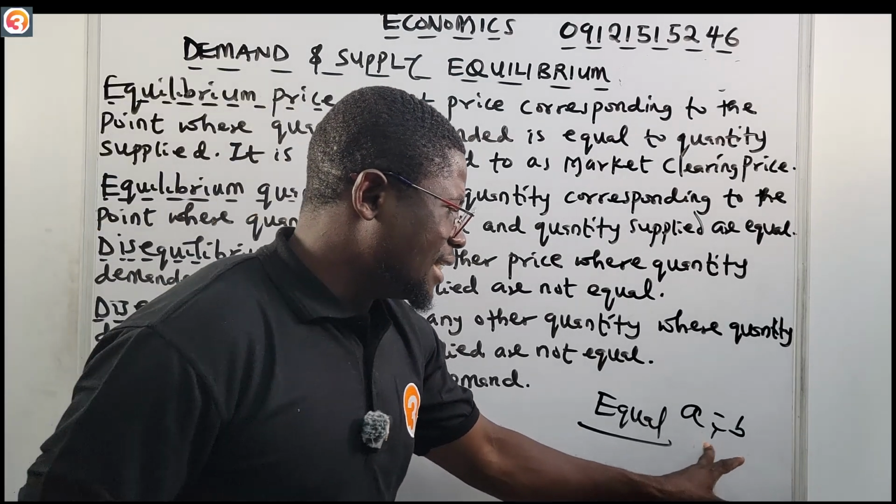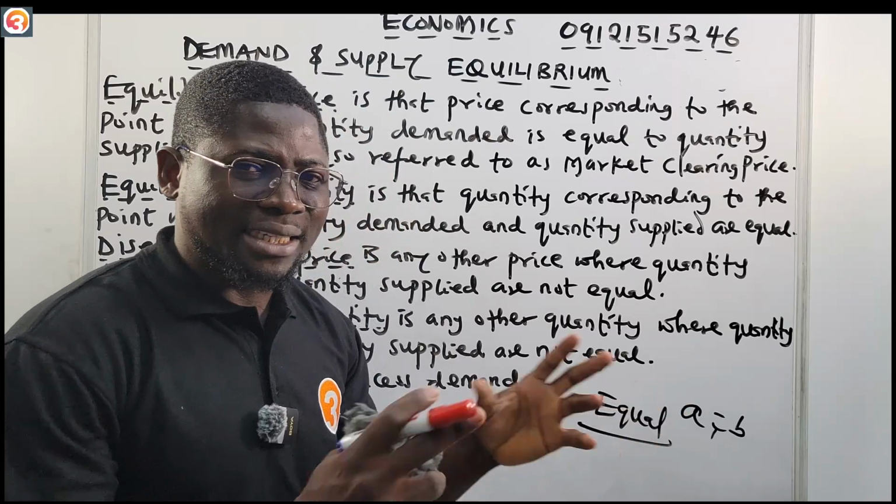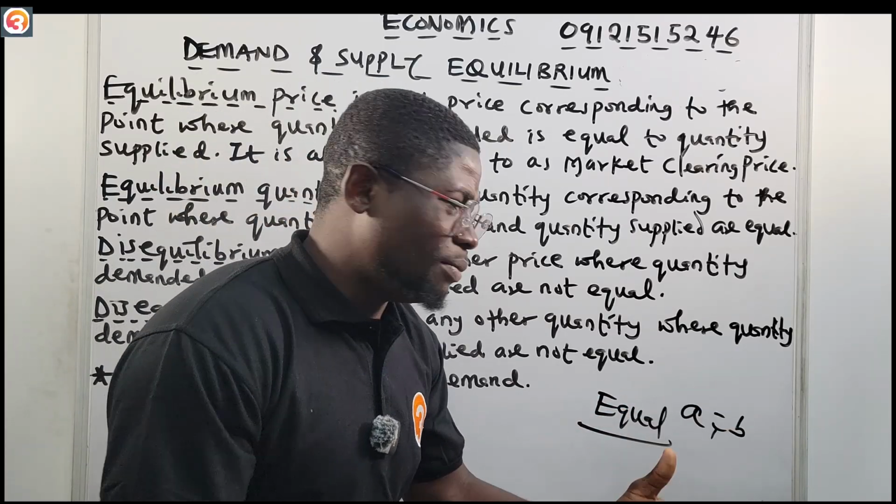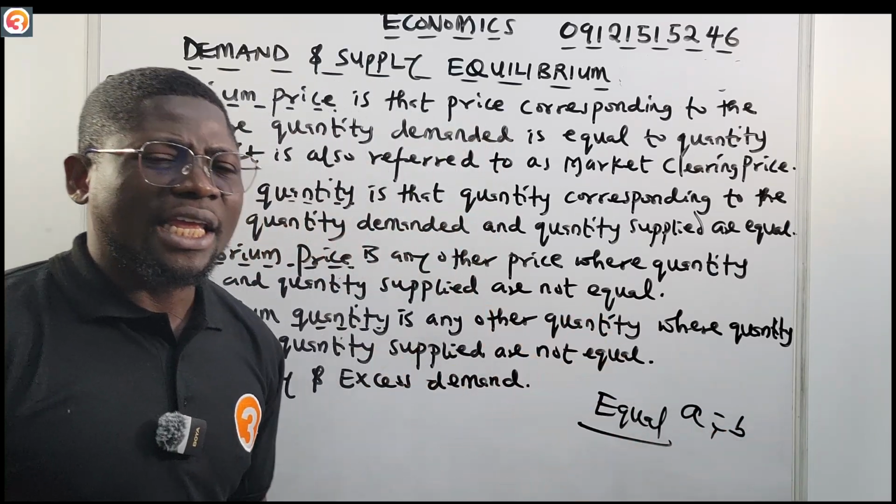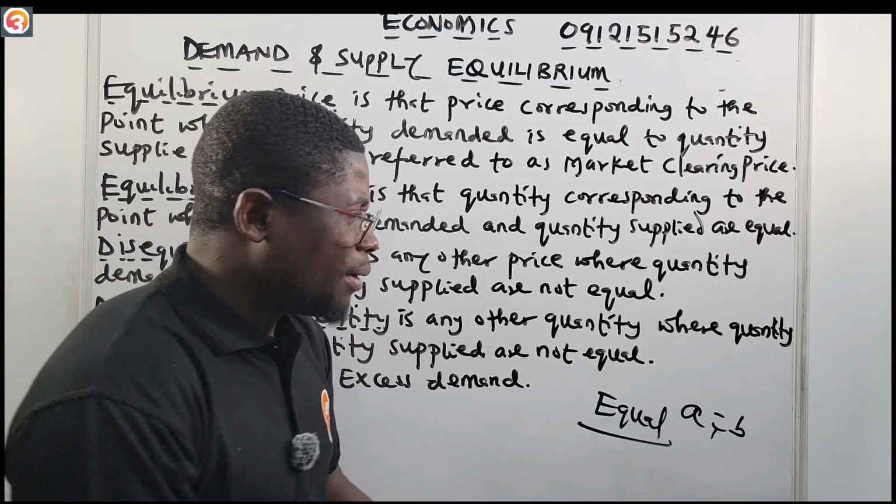A is equal to B. It means that A and B are equal. They are equal, okay? So equilibrium price.